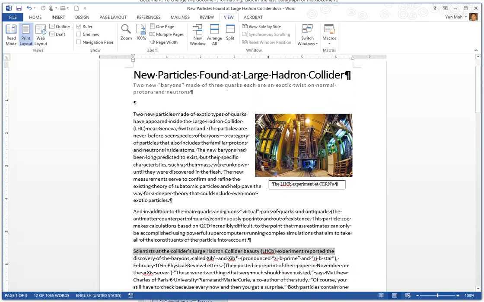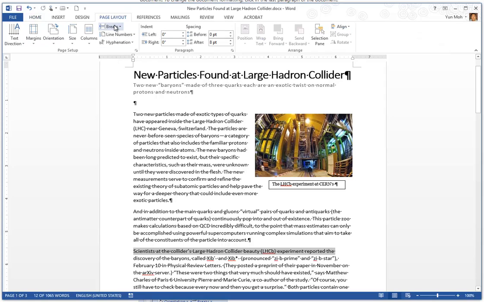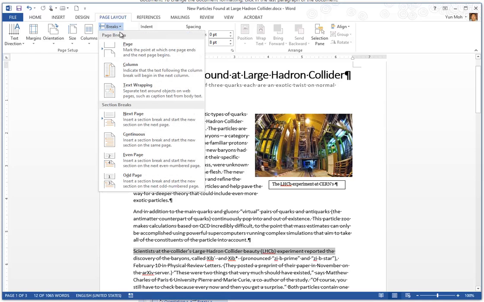Okay, so we have the show and hide on, so I have all these invisible characters displaying. And then let's go to the page layout tab, and here are the breaks. Let's go through the list.